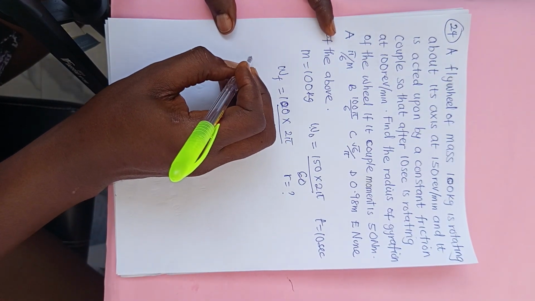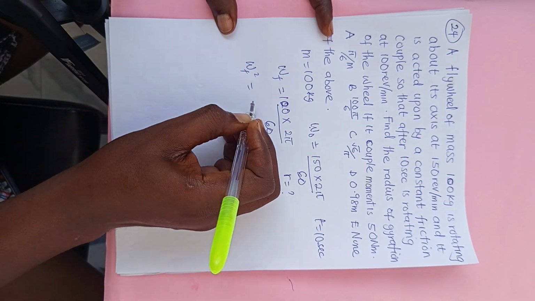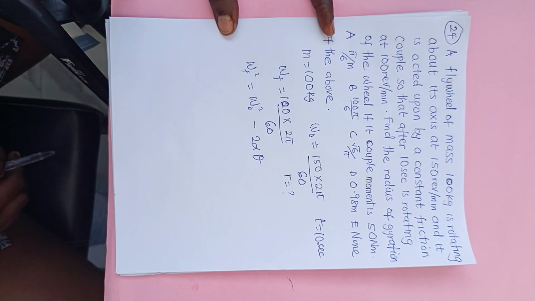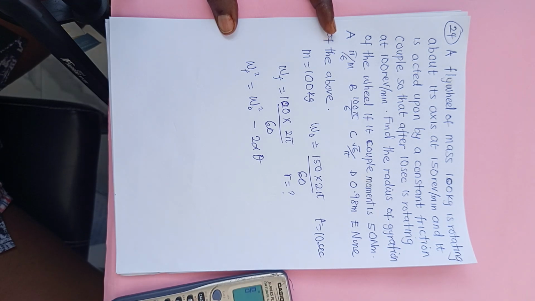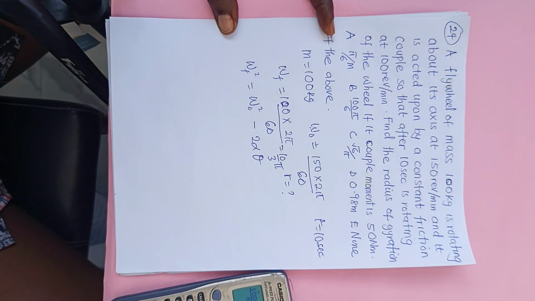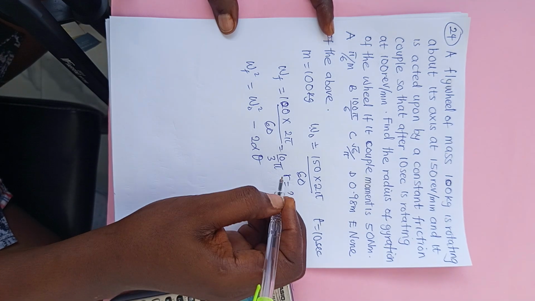Now, we need to find alpha first, because our W final square equals W initial square minus 2 alpha theta. Why did I use this formula? Because it is decelerating. So if I want to find W final, 100 times 2 pi divided by 60, I'm going to have 10 over 3 pi. Then 150 times 2 pi divided by 60, I will have it as 5 pi.